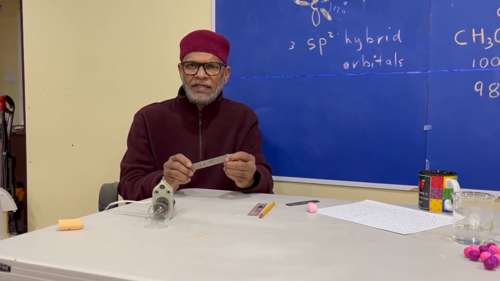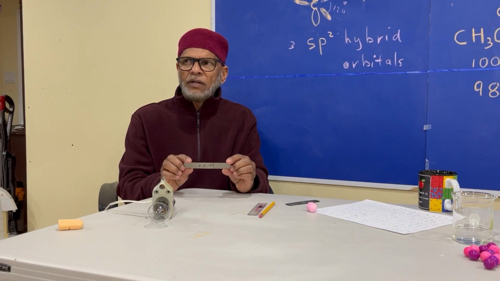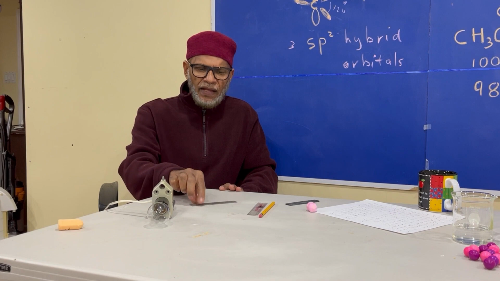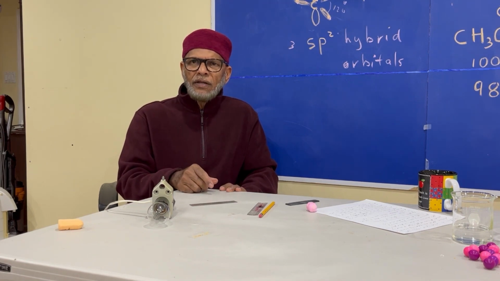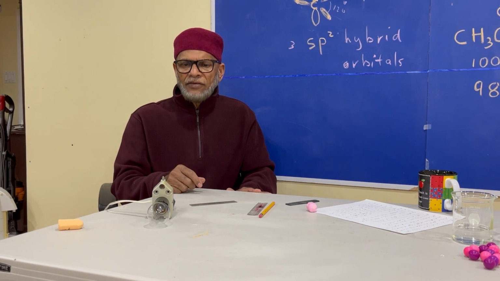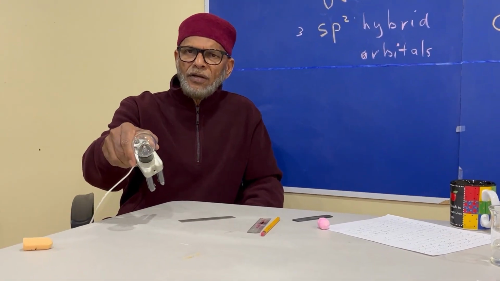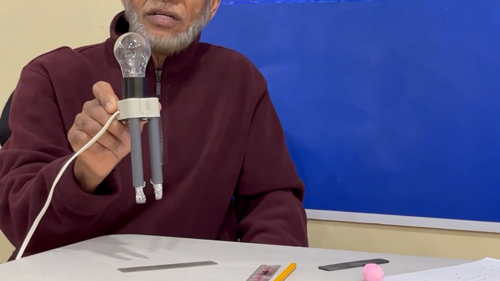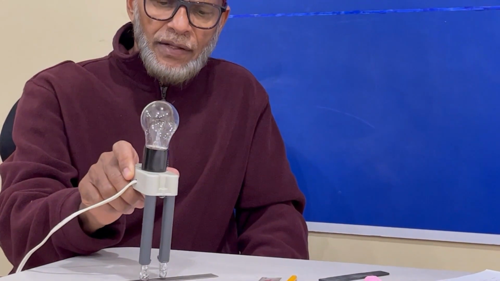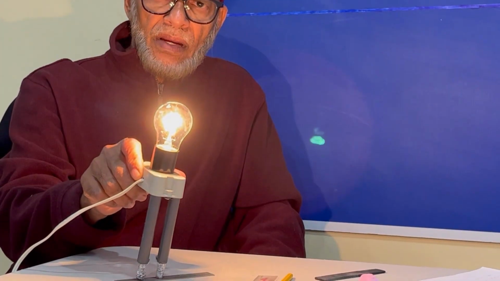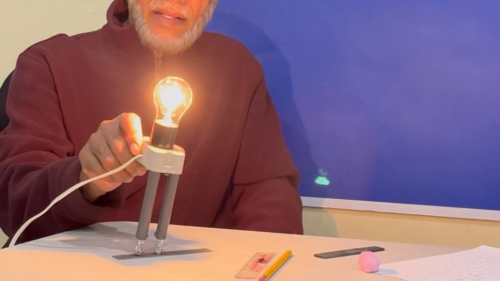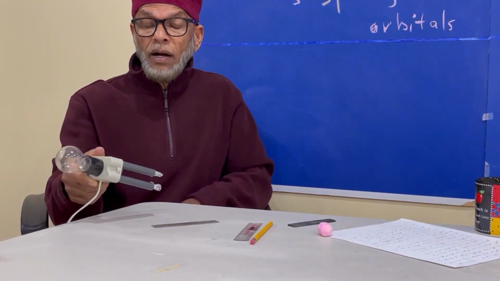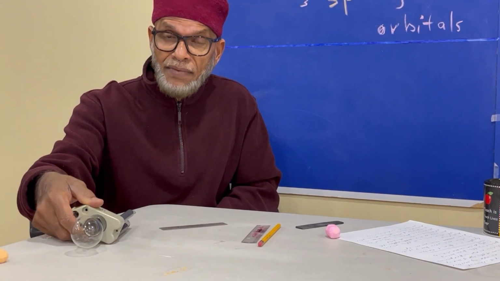Metals conduct electricity because of the presence of loosely held surface electrons around the atoms. And because of that, these electrons can quickly respond when they are subjected to a difference in electric potential. For example, this conductometer here has two electrodes that are at a difference of electric potential of 120 volts. That is why when you put it across here, the electrons are able to quickly flow across from the cathode to the anode to complete the circuit, all because of the freely mobile electrons that are present in the metal.